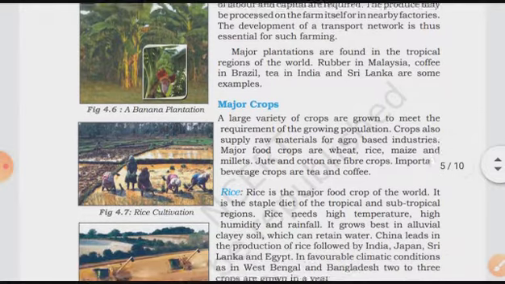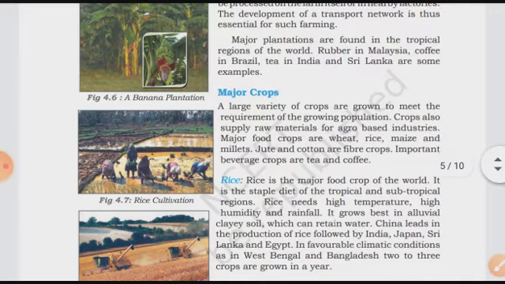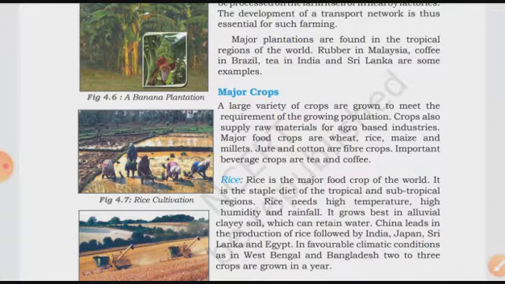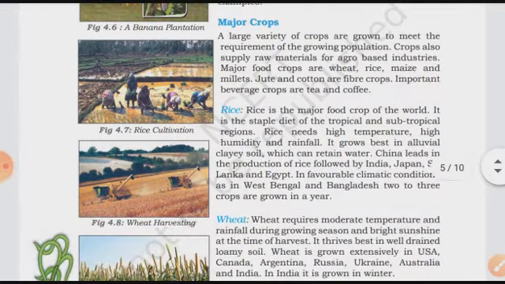Major plantations are found in the tropical regions of the world. Rubber in Malaysia, coffee in Brazil, and tea in India and Sri Lanka are some examples. Here they have given some plantation agriculture examples: rubber in Malaysia, coffee in Brazil, and tea in India and Sri Lanka. Then they have given the major crops.